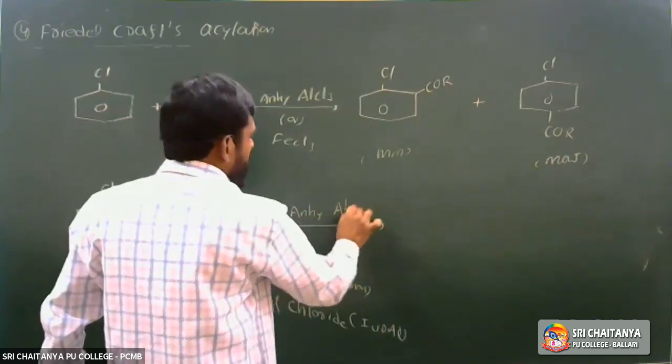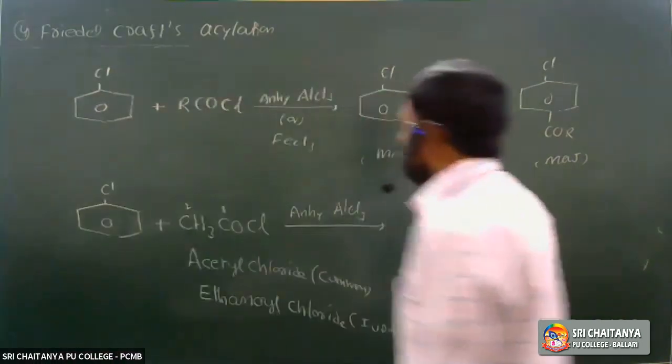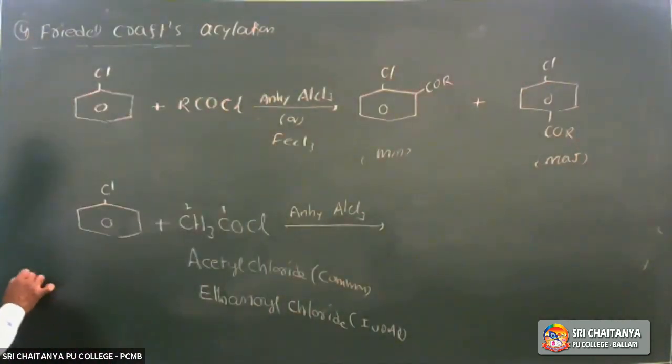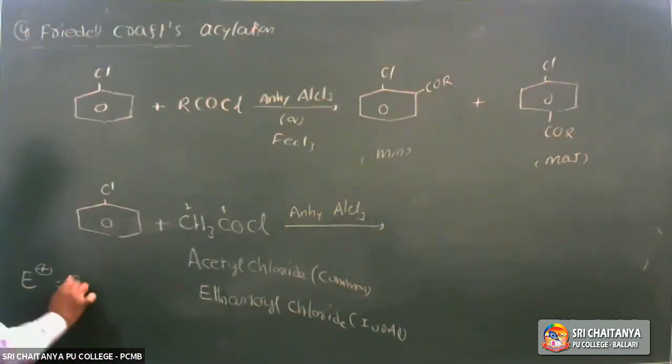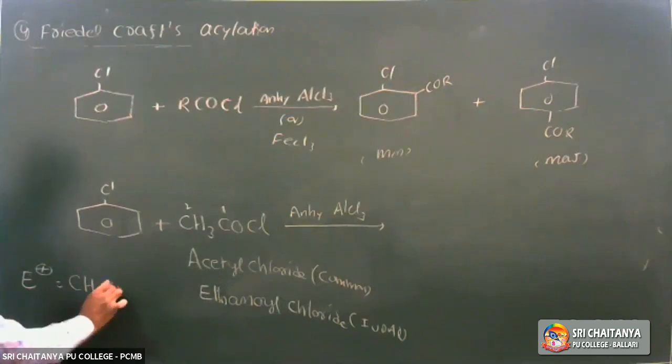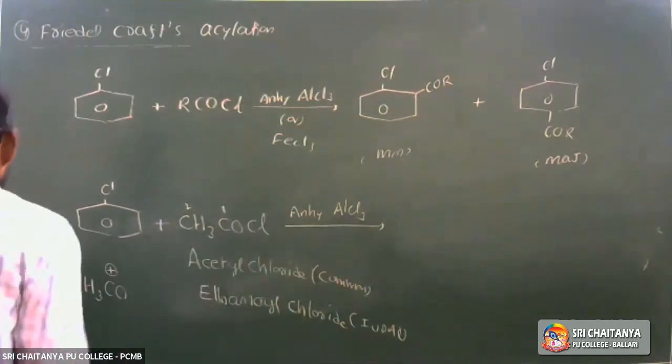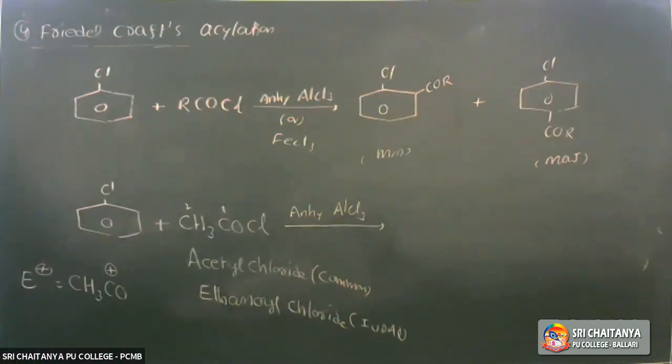The Friedel-Crafts reagent is anhydrous aluminium chloride or FeCl3. In this reaction, if you use acetyl chloride, the electrophile is CH3CO plus. Now write the products: what is the major product and what is the minor product?